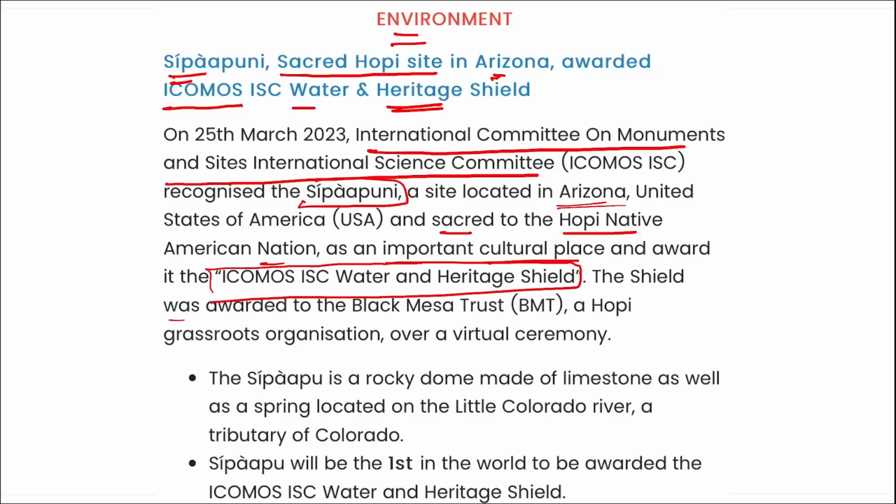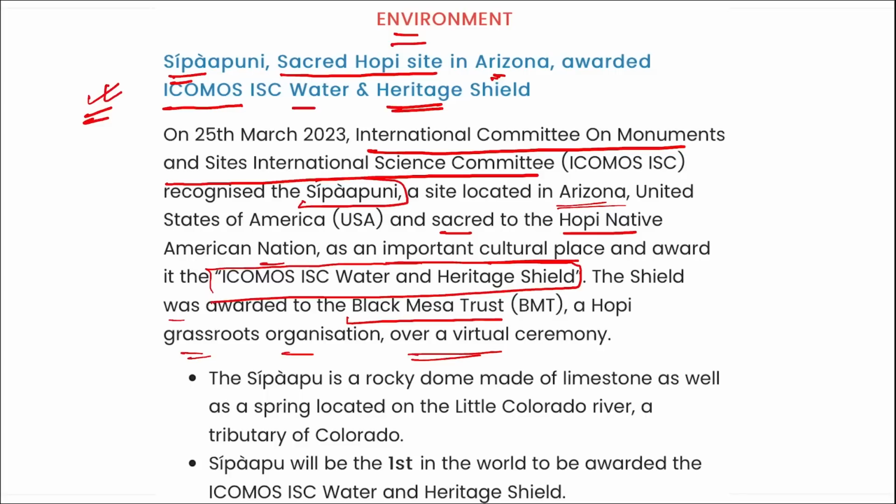The shield was awarded to Black Mesa Trust, a Hopi grassroots organization, over a virtual ceremony. So directly remember, this sacred Hopi site in Arizona was awarded the ICOMOS ISC Water and Heritage Shield.